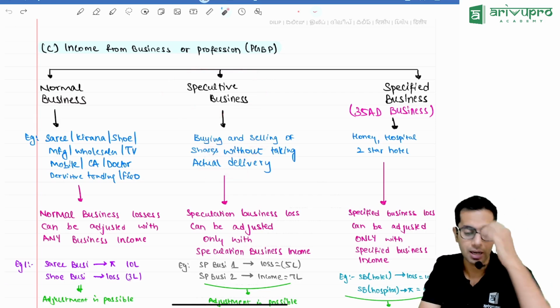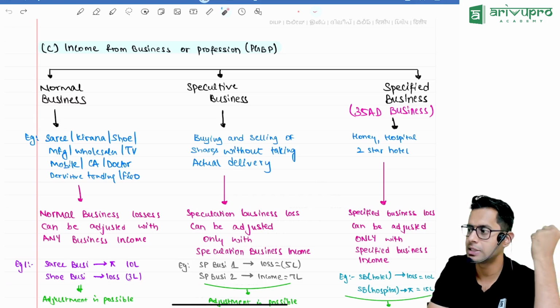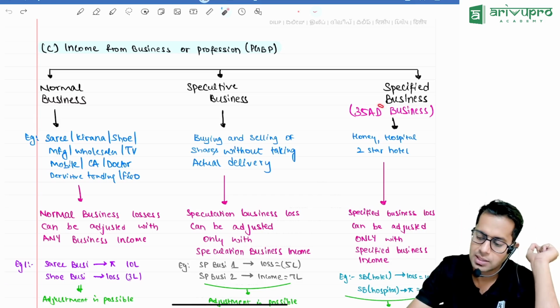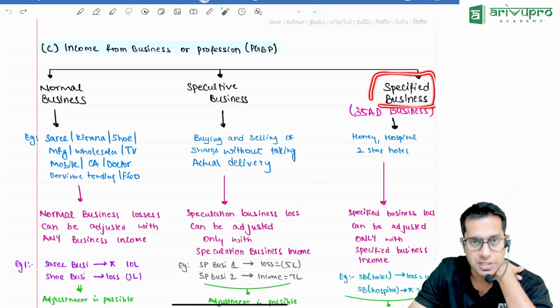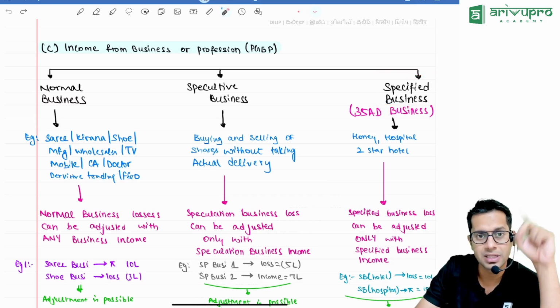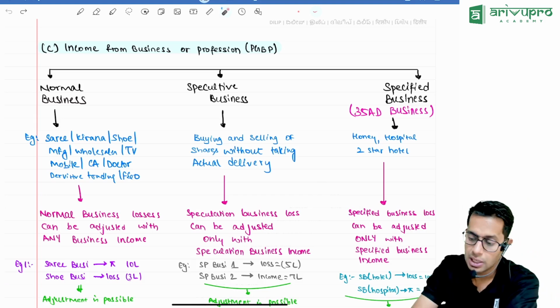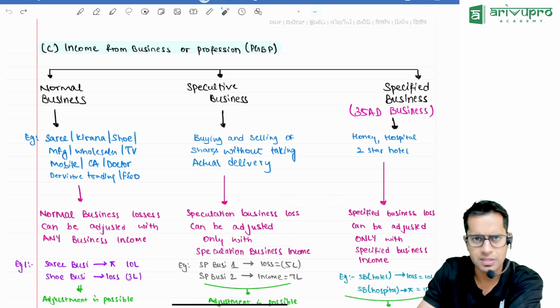What is speculation, sir? You are buying and selling shares without taking actual delivery of the shares. Then it is said that you are doing speculation. Sir, then what is specified business? Specified business means those 35AD businesses. There are 14 such businesses: honey business, sugar business, hotel business, hospital business. Correct. So those are the specified businesses.